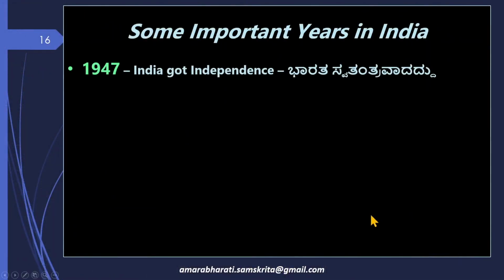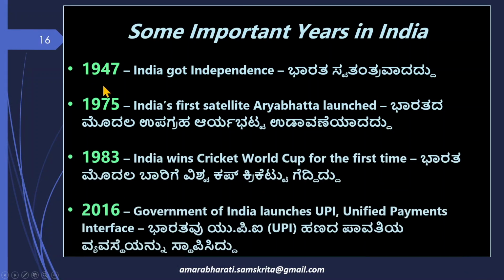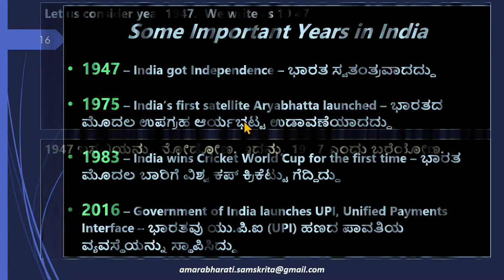We go to see some of the years. Some important years for India which we will see in the course of this video. 1947 is when India got independence. 1975 is when India's first satellite Aryabhata was launched. 1983, India won the World Cricket Cup for the first time. 2016, Government of India launched UPI, the Unified Payment Interface. We'll look at these numbers in Sanskrit.